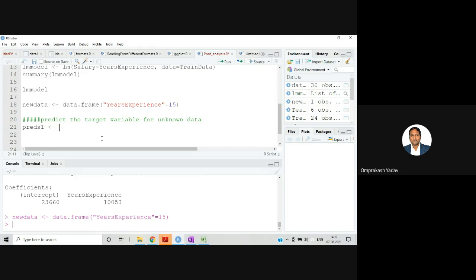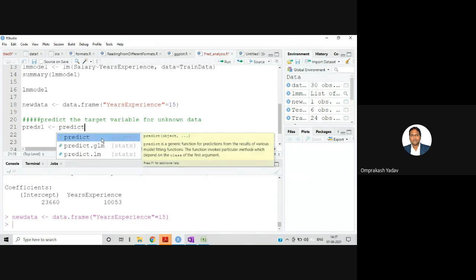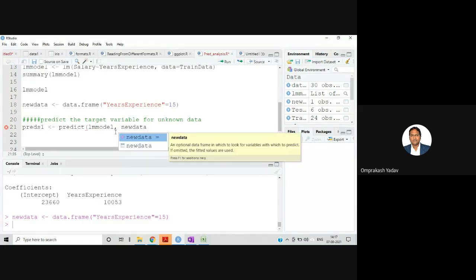Let's try to predict. There is one predict function, and this function requires your model, the linear regression model which you just now made. So it requires that particular model. I'll pass that as the first parameter, LM model. Then for which particular value you want to predict, there is one parameter called new data, and okay, make this as new data 1.